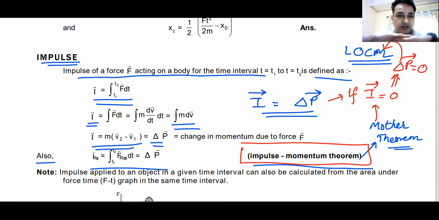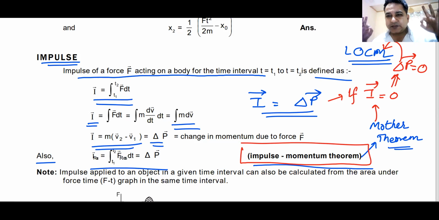Mass is the translational analog. What is the rotational analog of mass? What do we use in place of mass in rotation? Mass, we also call it inertia. Inertia is the property of a body. Mass is the property of the body by virtue of which it opposes change in its translational motion.